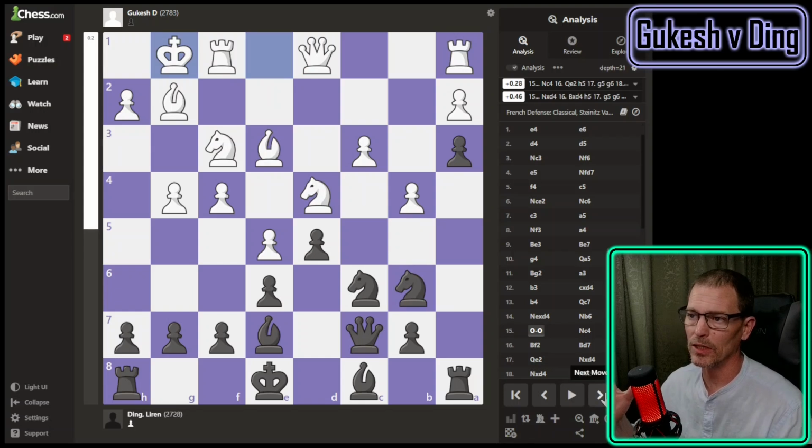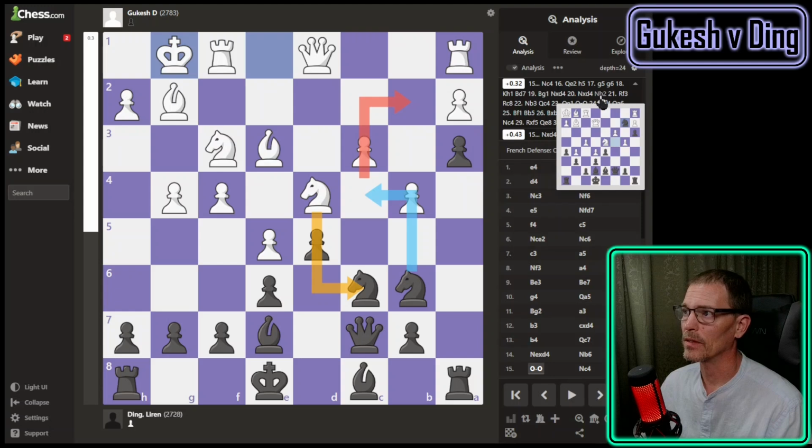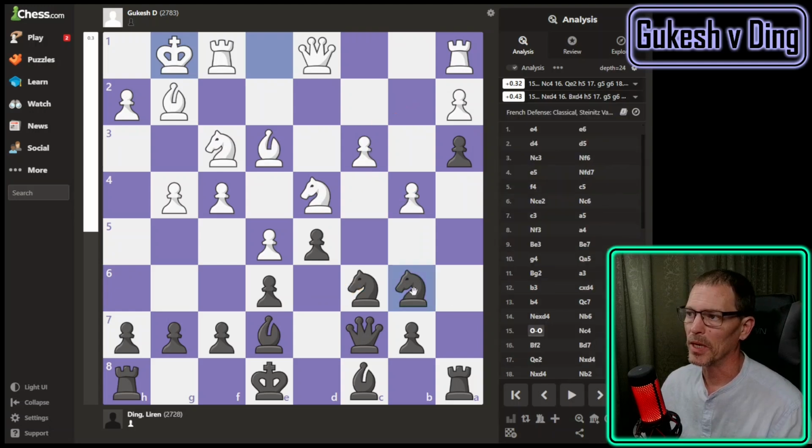Okay, so what does Ding need to do? Take the knight? No. Let this tension remain. Put this knight on C4. Okay, so we are still thinking about B2? Yes, way down there the knight gets to B2. After about eight moves or something. It's going to be a long road. So knight to C4 is listed as the best move, and that's what Ding played. It's attacking the bishop, which is currently not defended, so maybe that's what queen to E2 was about earlier, or we can just drop the bishop back.